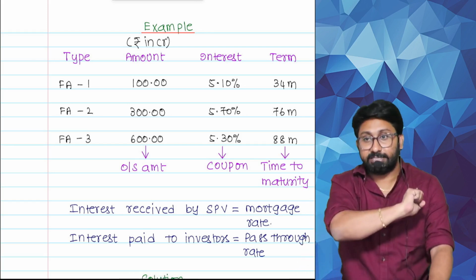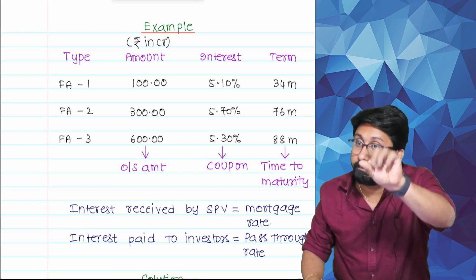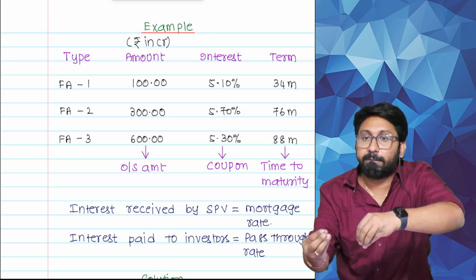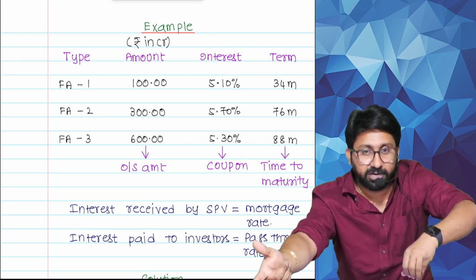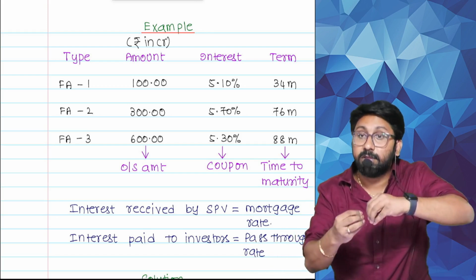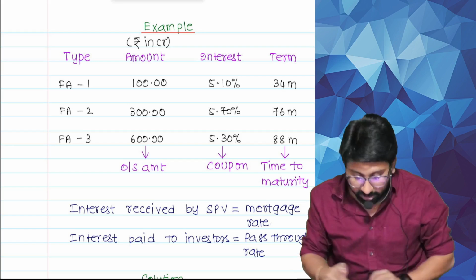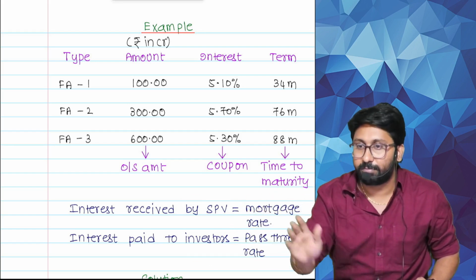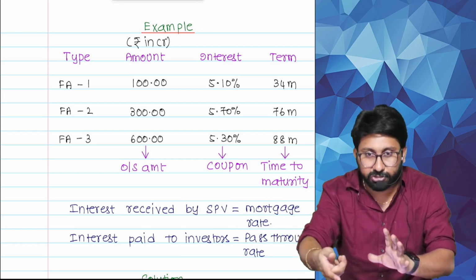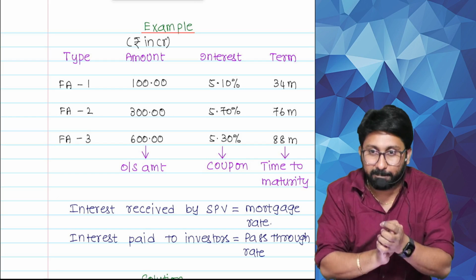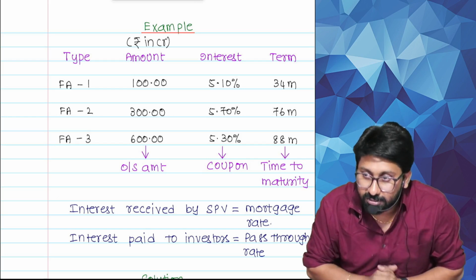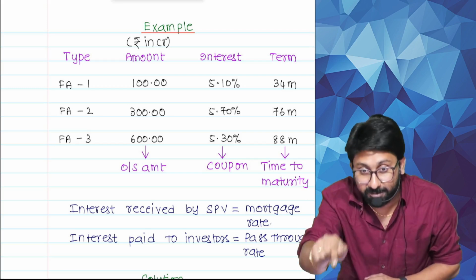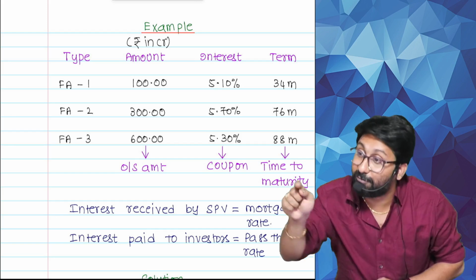Now the question arises. Bank will pool all and give to SPV. SPV, on the basis of the 1000, will issue security receipt. On the basis of 1000 they will give you security receipt, not separately for 100, for 300, 600. They will consolidate everything and issue. No problem will come. In this 1000, some loans will give 5.1, some loans will give 5.7, some loans will give 5.3.